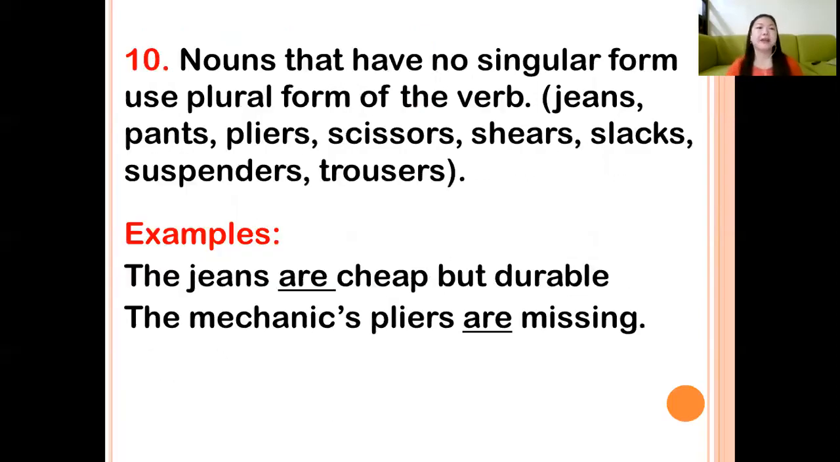Okay, the 10th rule. Nouns that have no singular form use the plural form of the verb. The jeans, pants, pliers, scissors, shears, slacks, suspenders, trousers. For example, the jeans are cheap but durable. So nouns that have no singular form must use the plural form of the verb. Another example, the mechanic's pliers are missing. So you must take the plural form of the verb. Take note about that rule.